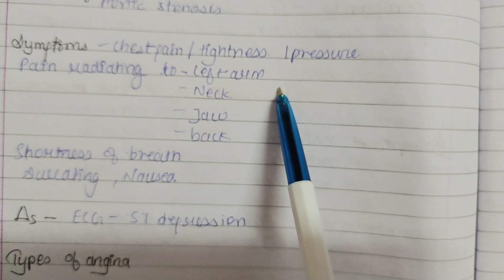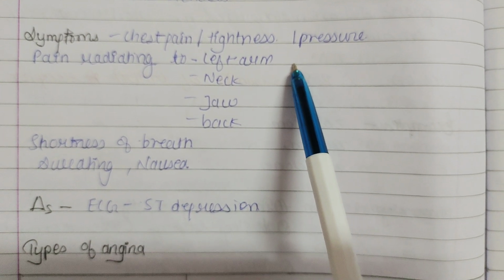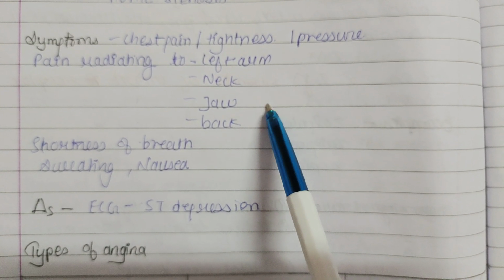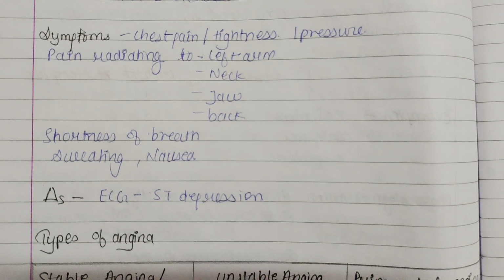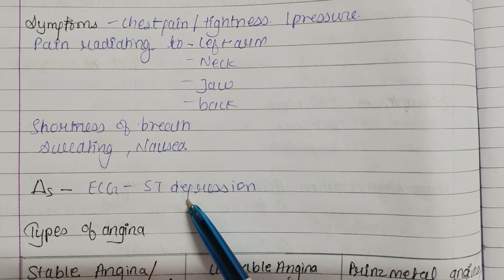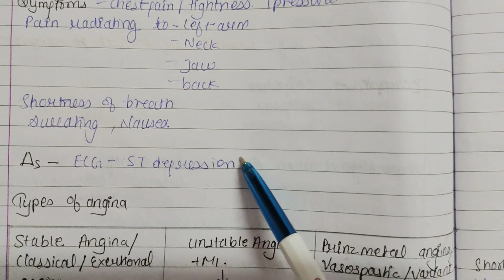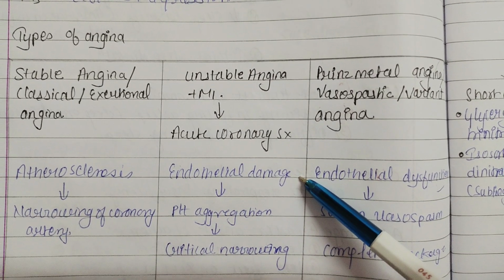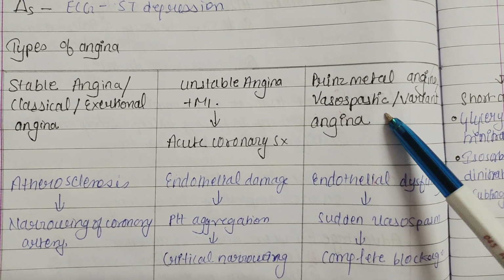Symptoms of angina are chest pain, tightness, pressure, pain radiating to the left arm, neck, jaw, back, shortness of breath, sweating, nausea. Diagnosis is by ECG, which shows ST depression. There are three types of angina: stable angina, unstable angina, and Prinzmetal angina.